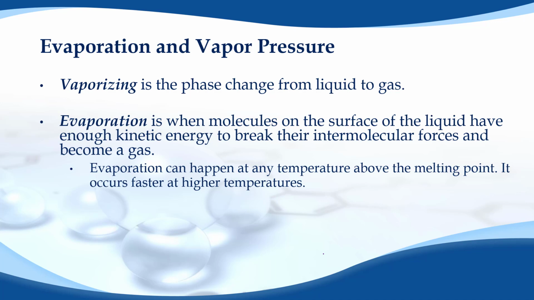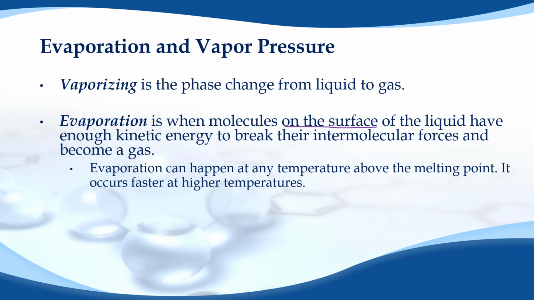Vaporizing is when the entire sample changes over from liquid to gas. Evaporation is when the molecules on the surface of a liquid have gotten enough kinetic energy that they can break free of that liquid state. They can break their intermolecular forces, jump up, and become a gas.